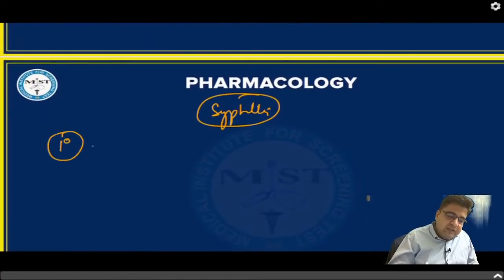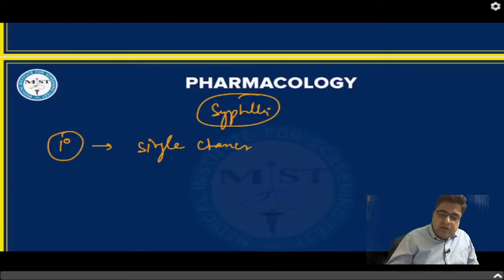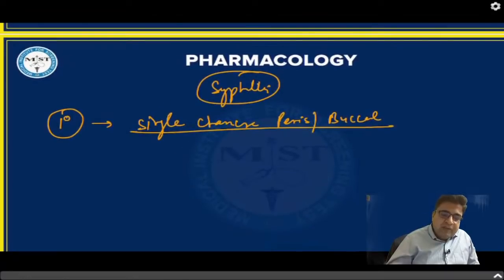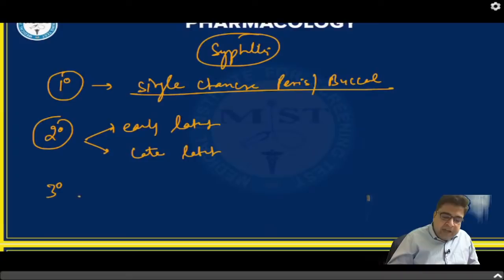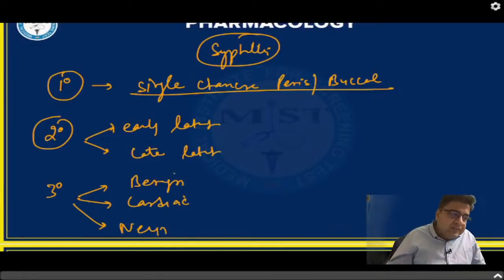The first stage of syphilis is known as primary syphilis. In primary syphilis, the patient has only a single chancre, either on the penis, genitals, or in the buccal cavity. Right? This is primary syphilis. The patient is stable in this case. Second is known as secondary syphilis. Now secondary syphilis can be early latent or late latent. Then we have tertiary syphilis. In tertiary syphilis, we have benign tertiary, cardiac tertiary, and neurosyphilis. The last one is neurosyphilis.